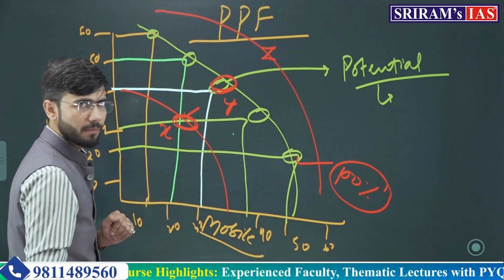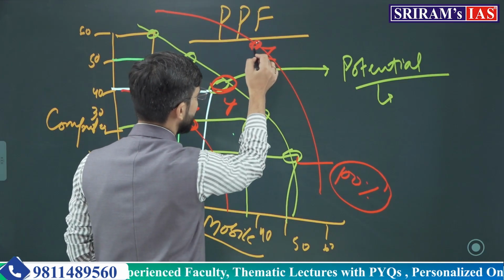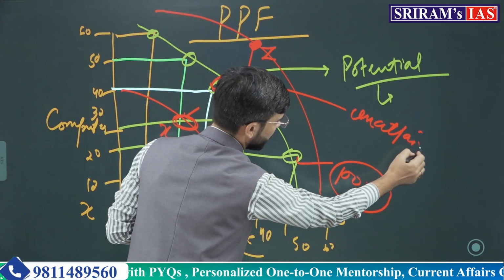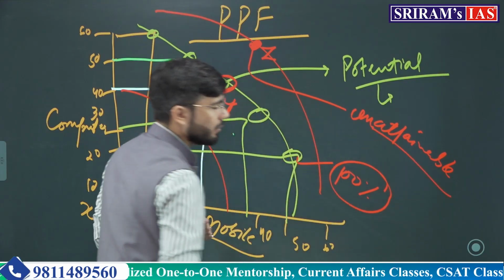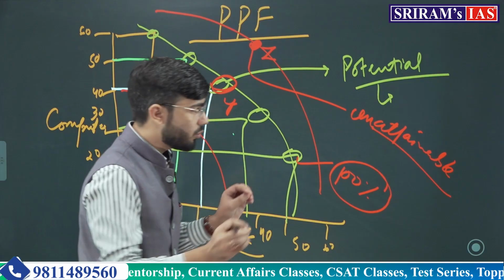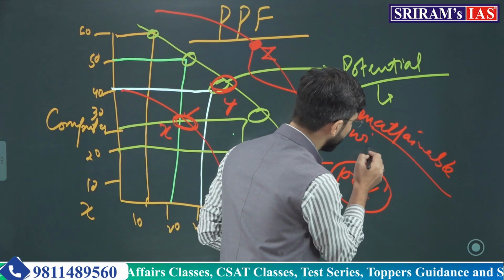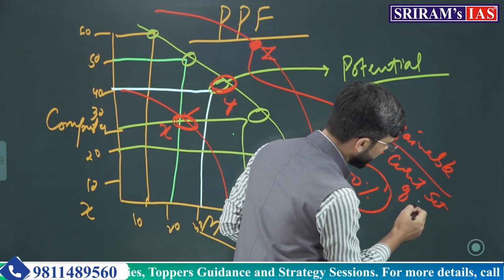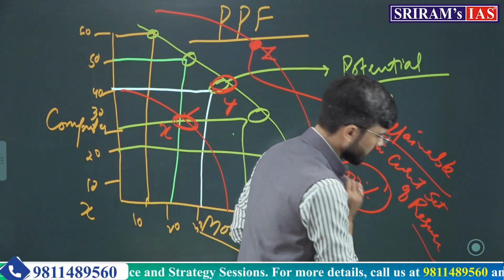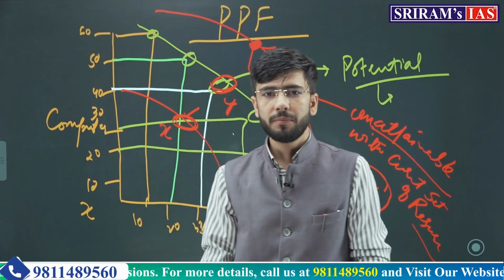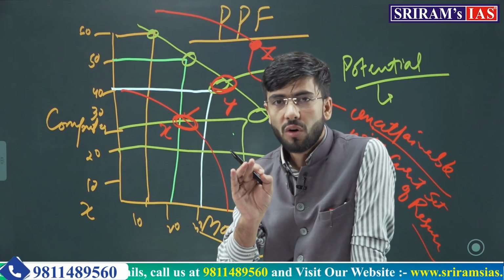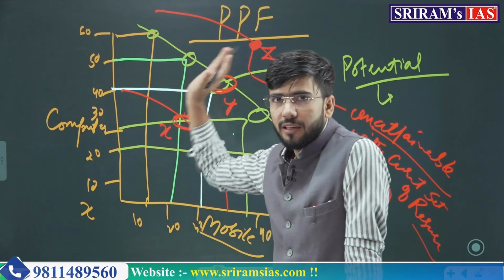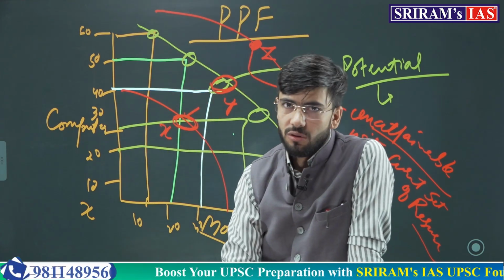Suppose this is a point which still is unattainable, unattainable with the current set of resources. Okay, understood? That is the production possibility frontier or production possibility curve.